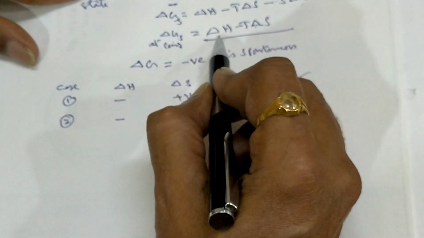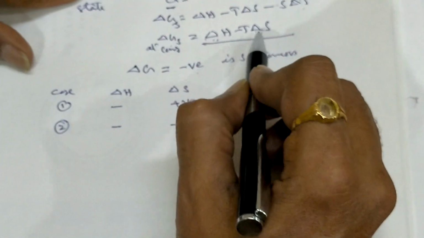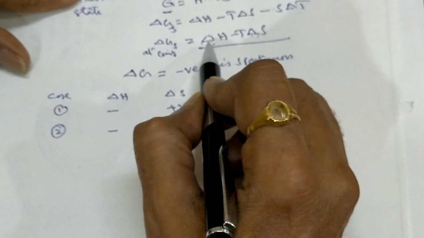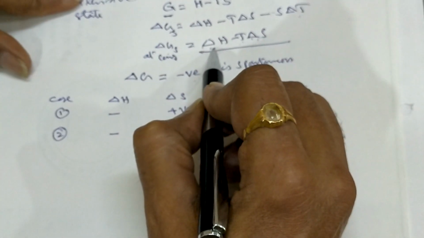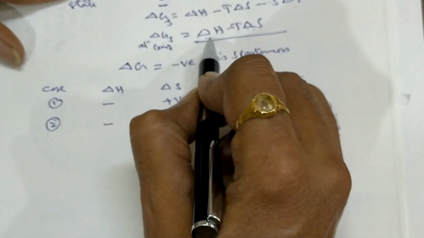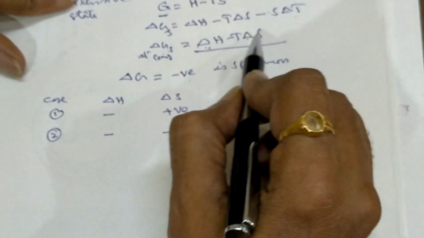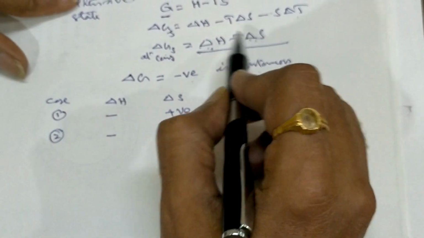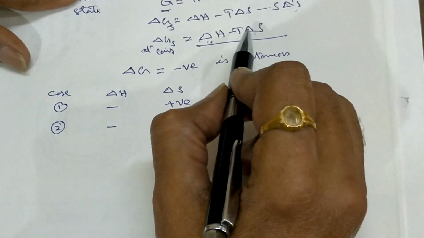Delta H is negative, and if T delta S is smaller than delta H, then the entire thing will be negative. Please try to understand once again. Delta H is negative, but it has the larger value. T delta S is smaller, so the entire thing will be negative.